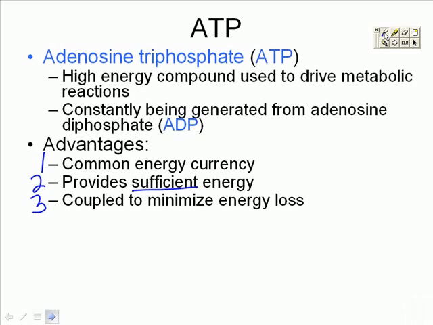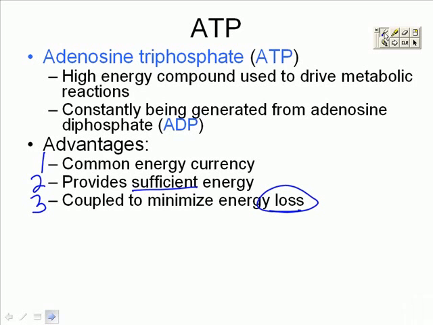ATP can also be coupled with an endergonic reaction to minimize the energy loss. The production of ATP is exergonic. Exer, energy is going out. An endergonic reaction, one that needs energy put in, can capture this energy being given off from the production of ATP and use it for another process.